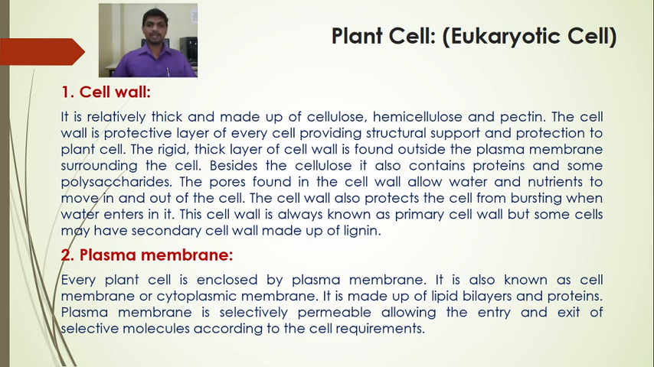So the plasma membrane is selectively permeable. It allows entry and exit of selective molecules according to the cell requirement. The plasma membrane is made up of lipid bilayer and protein. Every plant cell is enclosed by the plasma membrane. So this is the cell wall and the plasma membrane, which are the limiting membranes of the cell, which determine the shape and size of the cell.